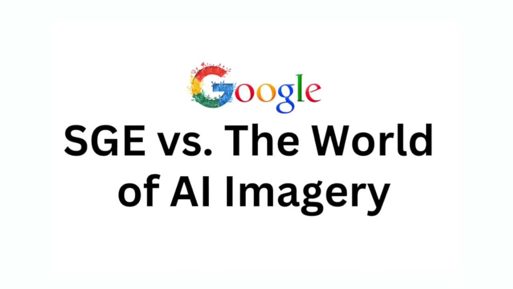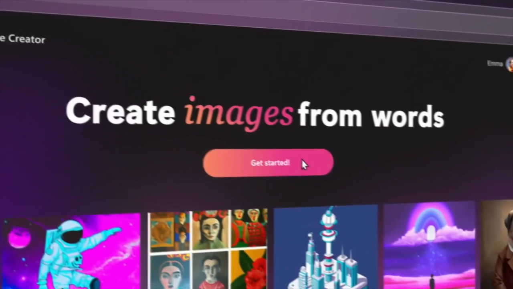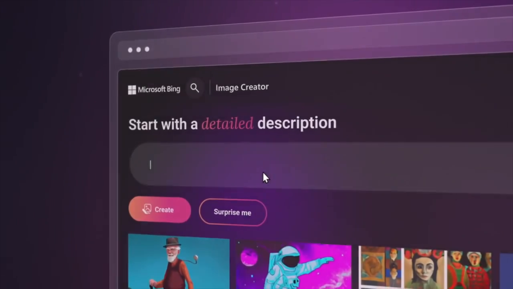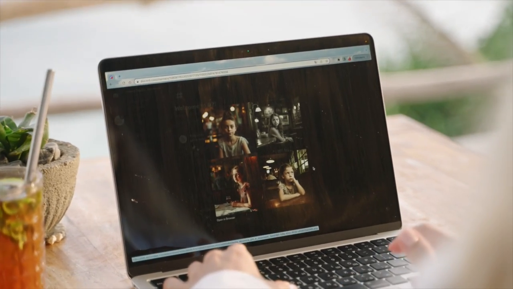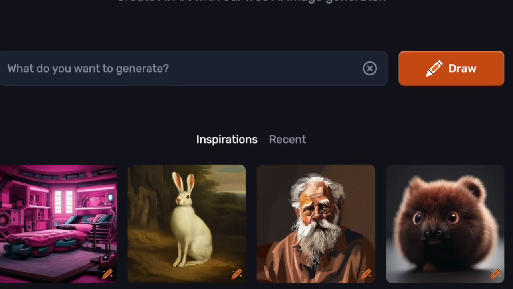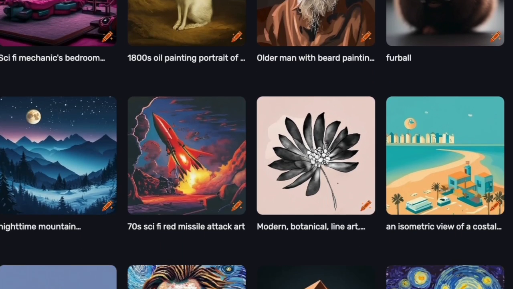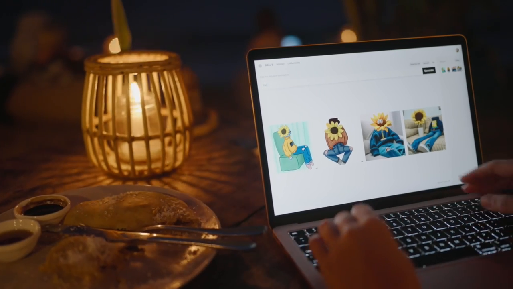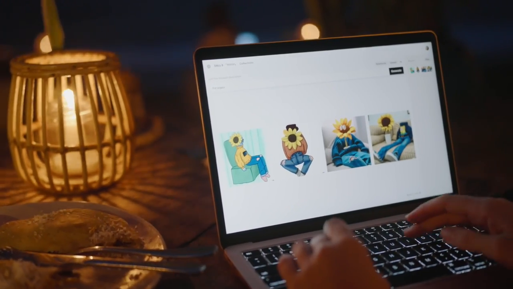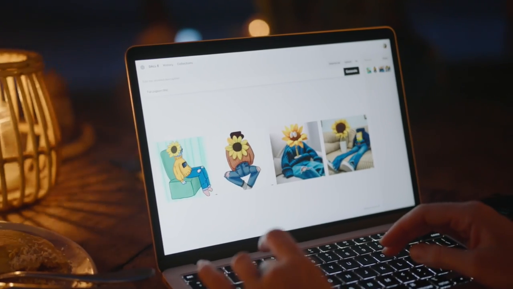Let's delve into the competition. Microsoft's Bing image creator, like an accommodating friend, makes things incredibly straightforward. Midjourney stands tall as the heavyweight, ensuring top-tier quality. Crayon serves as your go-to option for quick, cost-free solutions, while Night Cafe adds a touch of fun by synchronizing your images to music. DALL-E, a wise sage, can navigate the most intricate prompts. Each of these tools possesses its unique strengths.